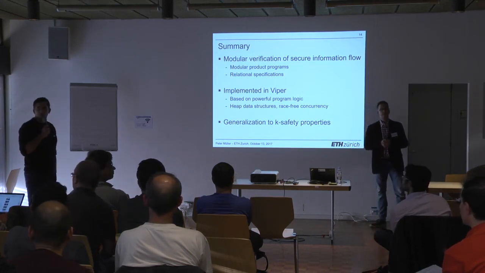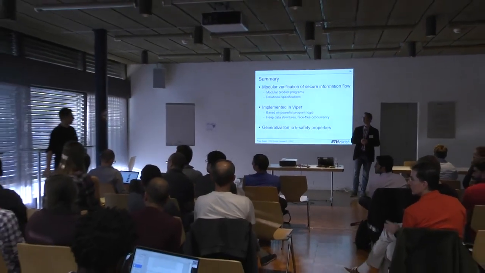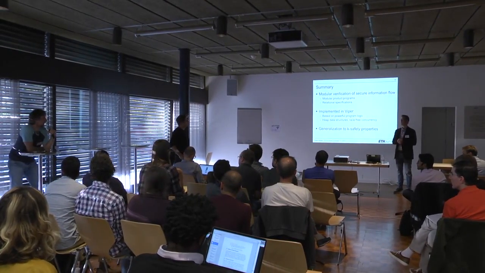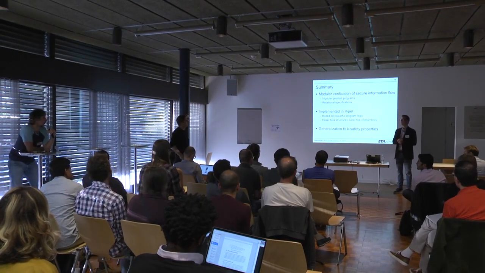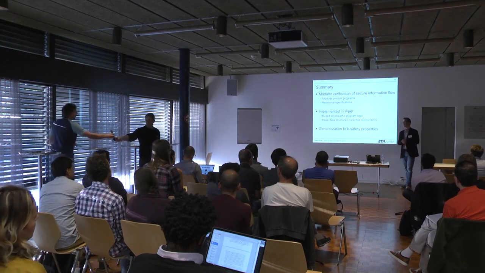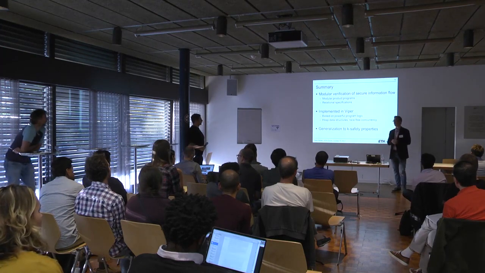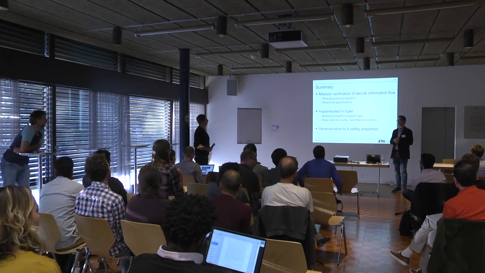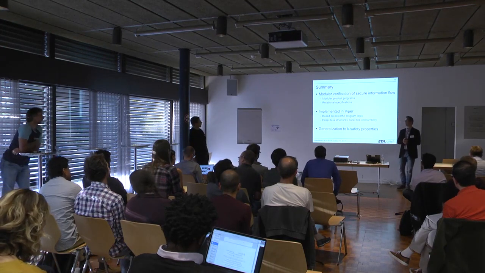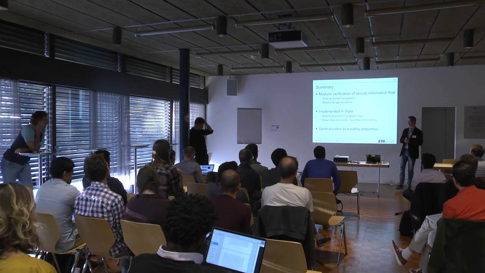More questions? So, I mean, it's very nice that you're using off-the-shelf verification tools, but how does this compare to specialized tools like Joana, for instance, for information flow? So Joana is a static analysis, right? That means it's just more approximate. So, I mean, we basically have the full power of a verifier. We can reason very precisely about the values, for instance, that our variables have. So you can easily come up with examples where Joana cannot prove information flow security, and we can.